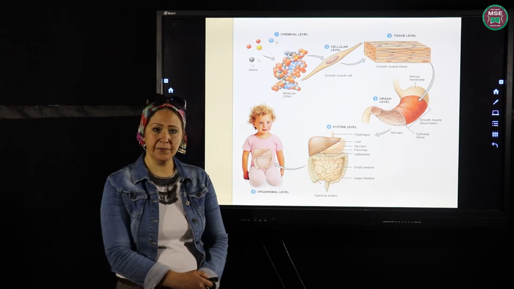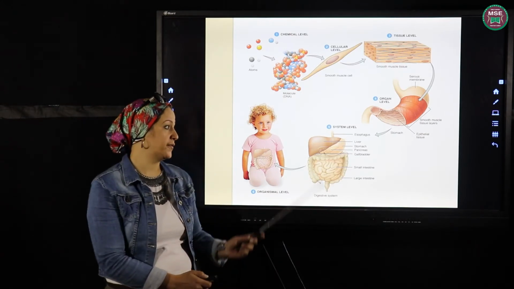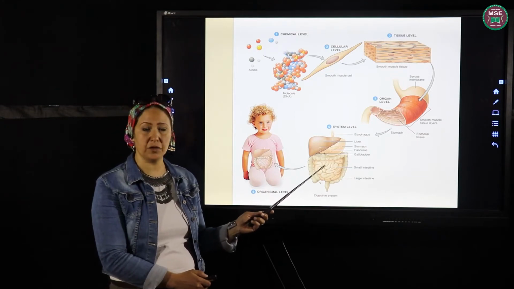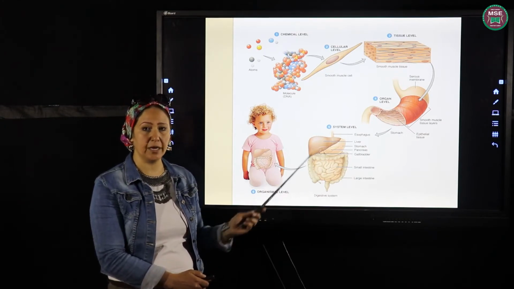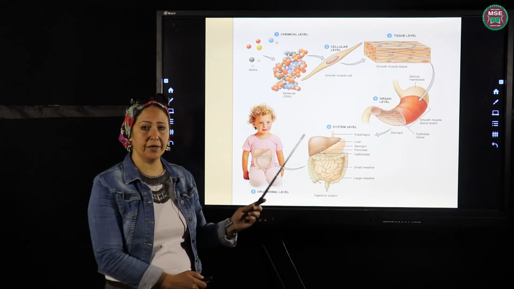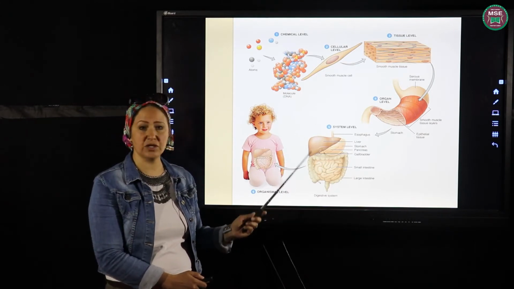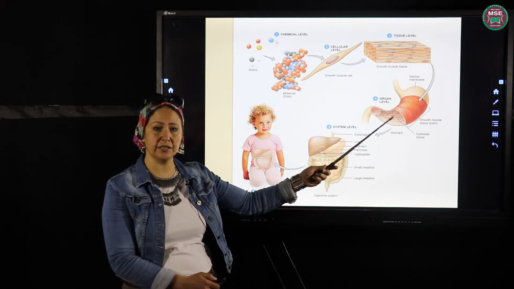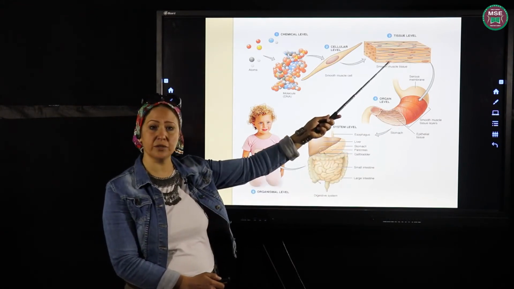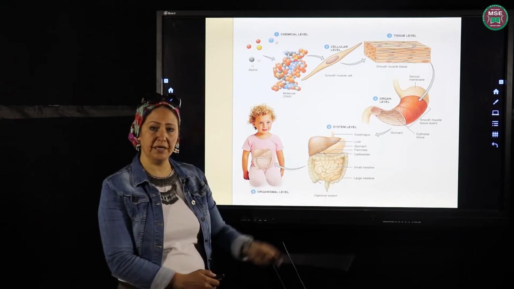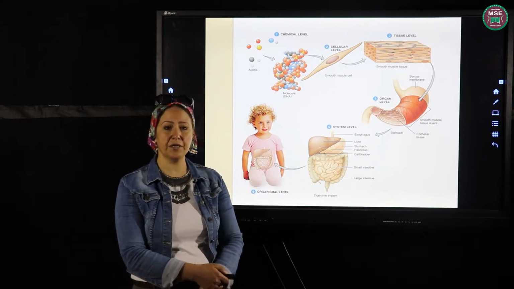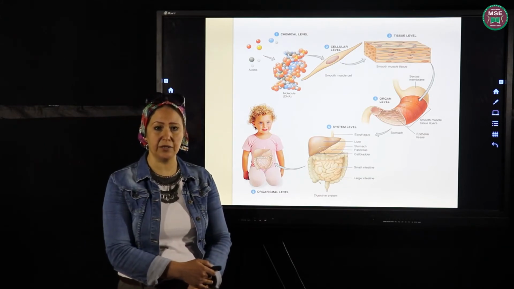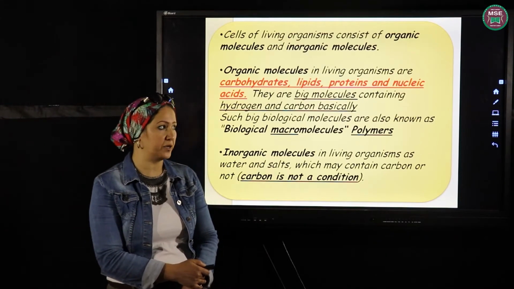This is another figure that shows that we have inside our body a group of body systems. One of these systems is the digestive system, and if we talk about the digestive system in detail, we have to know that it consists of a group of organs like the stomach, and the stomach consists of a group of tissues, and the tissue consists of a group of cells. So finally, we find that our body consists of a group of cells, and the cell is the smallest building unit inside the body of living organisms.